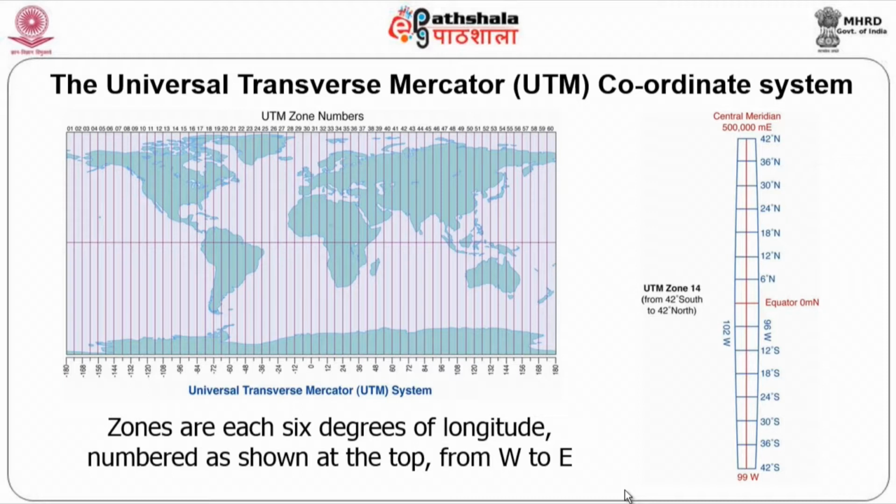In the case of latitude and longitude, you will have degrees, minutes and seconds as the units. Here it will be easting and northing. As the name indicates, easting refers to your longitudes and northing refers to your latitudes. So, these two are the methods and ways in which you can refer a non-Earth coordinate system drawing to an Earth coordinate system: the geographic latitude-longitude coordinate system or the UTM coordinate system.